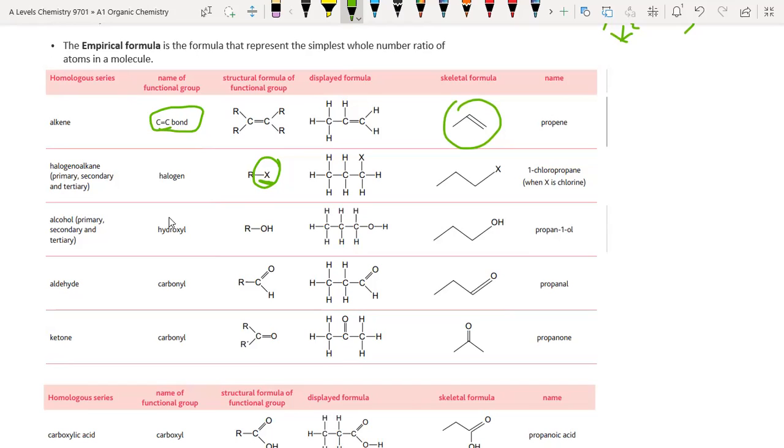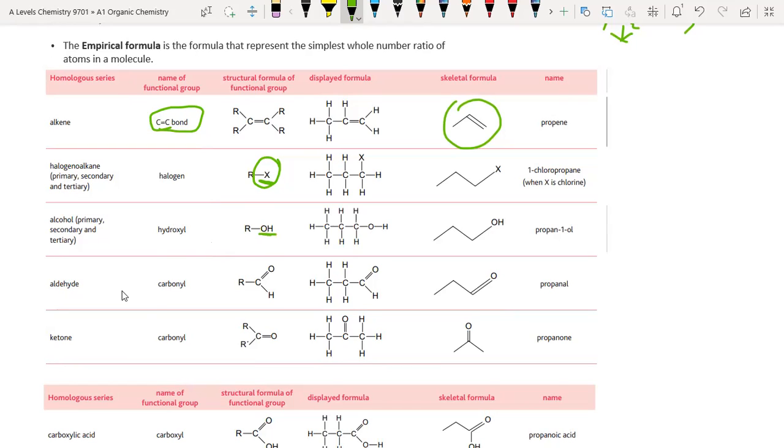Next class is alcohol. In alcohol, at least one of the alkane hydrogens is replaced by an OH group.